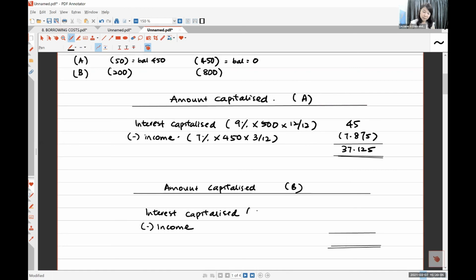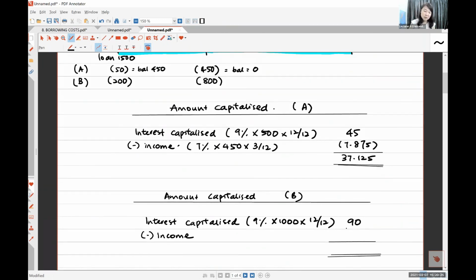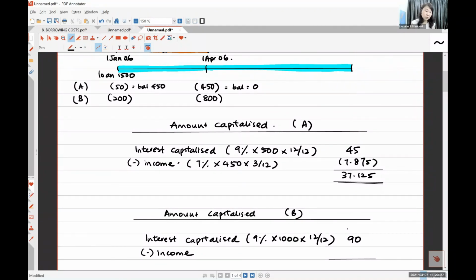So did you take 9%? You borrow 1 million, right? Then you want to capitalize the whole year because you are building for the whole year, you didn't stop. So you capitalize 90. But then you did earn income because you only use 200. First day, you borrow 1 million, but you only use 200,000.